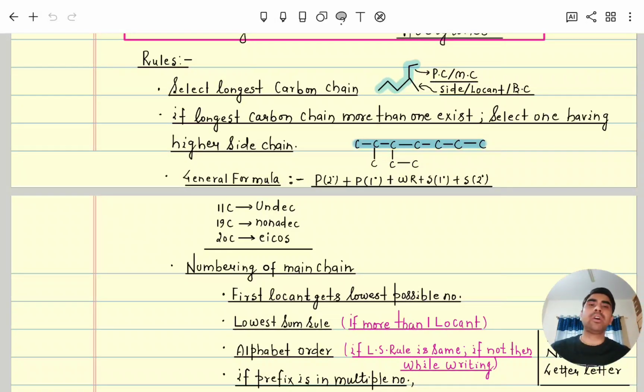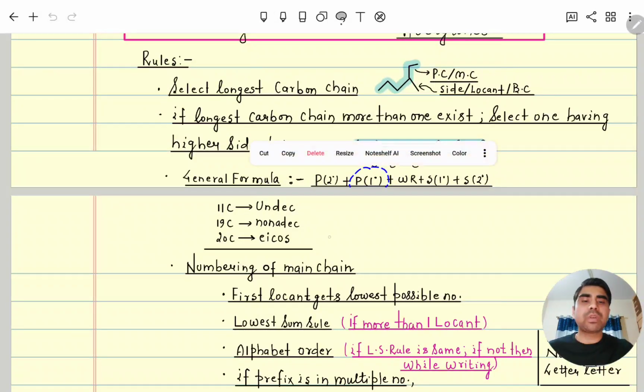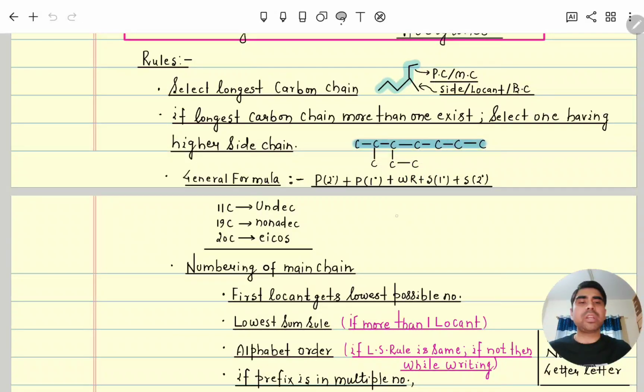Then while writing the name, what will be the sequence? First we will write prefix 2 degree, then prefix 1 degree, after that word root, then suffix 1 degree and suffix 2 degree. You know what word root is? In the main chain, whatever the number of carbons present, that is called its word root. For one carbon it is called meth, then for two carbon eth, prop, but, pent, hex, hept, oct, non, dec. For 11, undec. Understood? Similarly dodec, tridec. Similarly for 19 it is called nonadec, and for 20, icos.